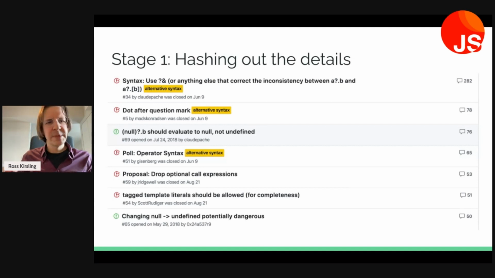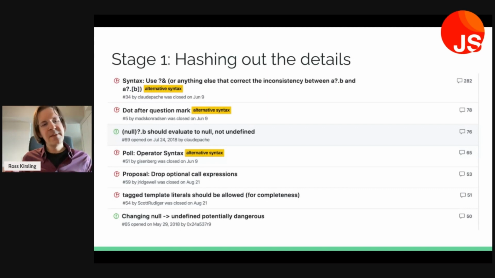As you're probably aware, when we do an optional bracket access, we have to write question dot square brackets. There's still that dot in there. If you were using C#, you could just write question square brackets. And people were kind of like, is there no better way? Do we need that dot?